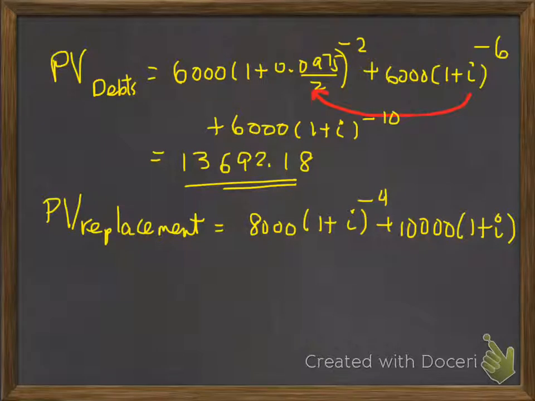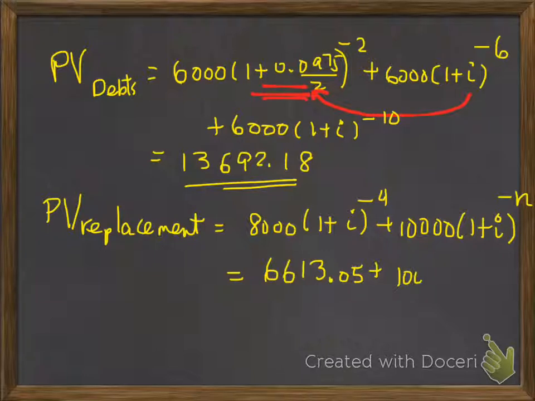And again, we're going to be using this interest rate factor raised to the exponent -n, because we don't know what n is. And this works out to be an amount of 6613.05 plus $10,000 times 1 plus I to the power of -n.